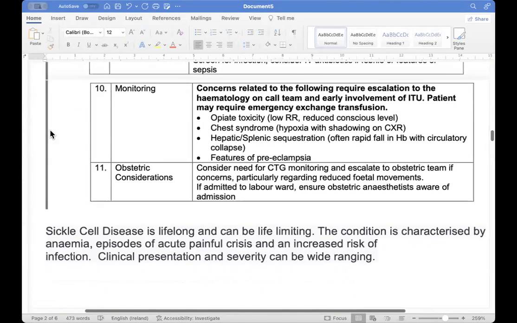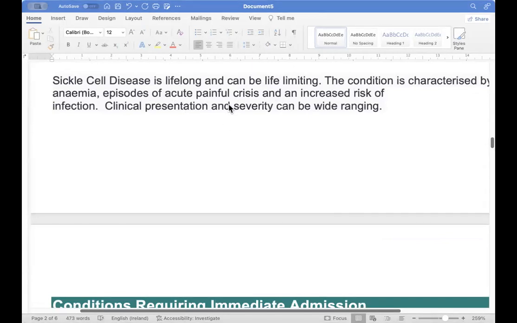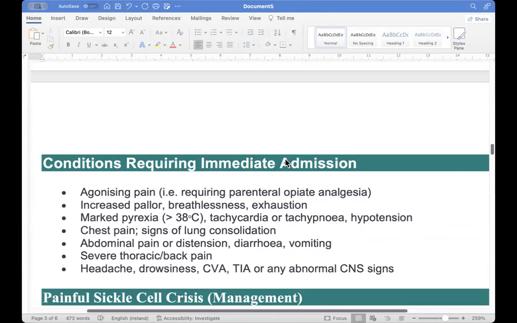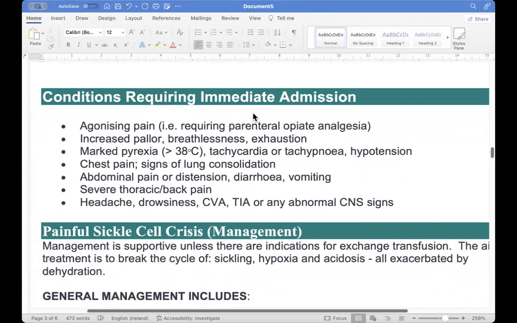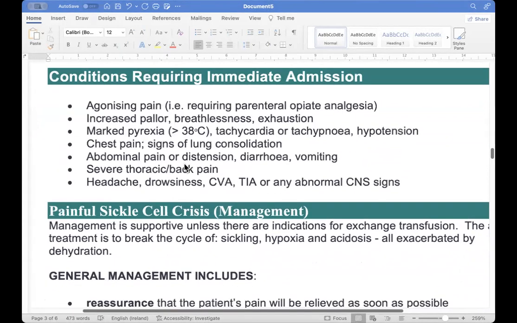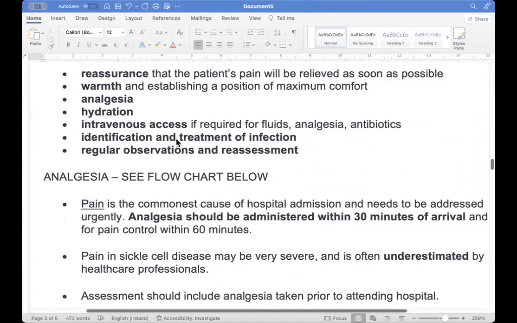Okay. So what he is telling is that sickle cell is a life-limiting condition if there is an acute painful crisis or chest syndrome. Okay. What will we do? Immediate admission. We already know: if she is in agonizing pain, increased pallor, breathlessness, and pyrexia, and chest pain, these are the criteria he's showing that she needs admission. Now we will go to the painful sickle cell crisis. Okay, we already know, we have done it.